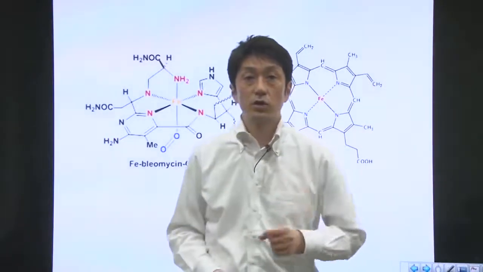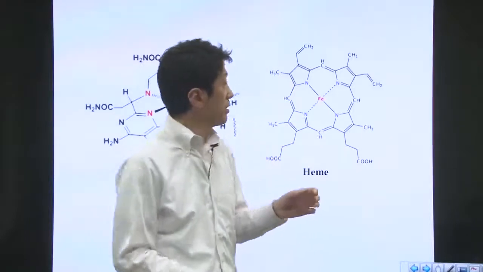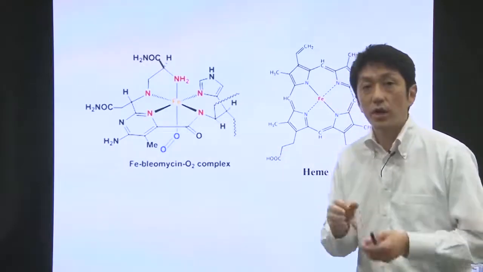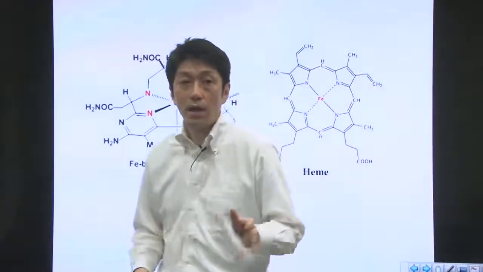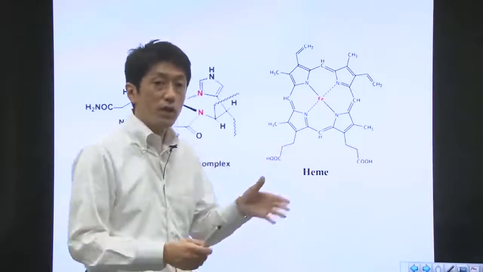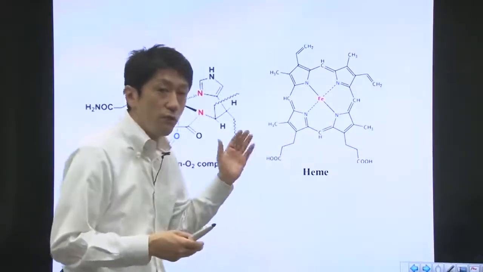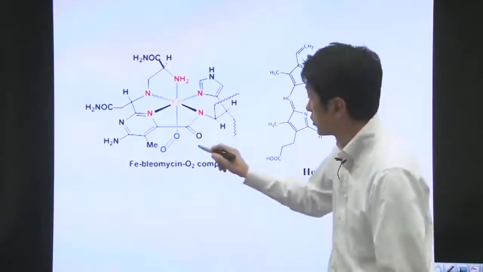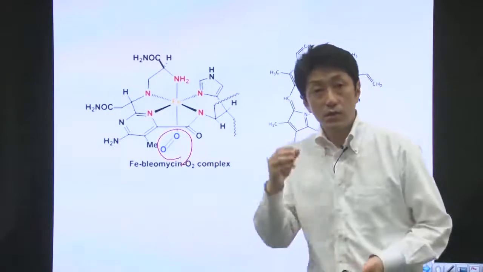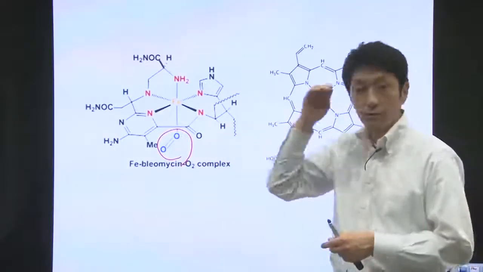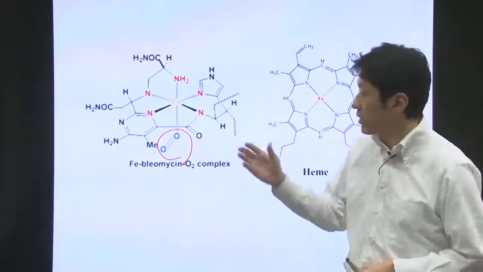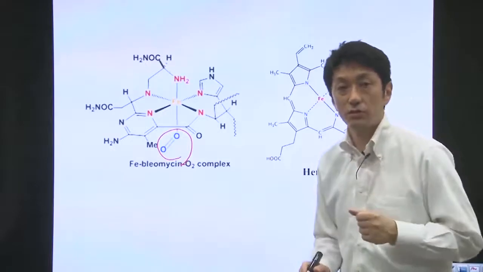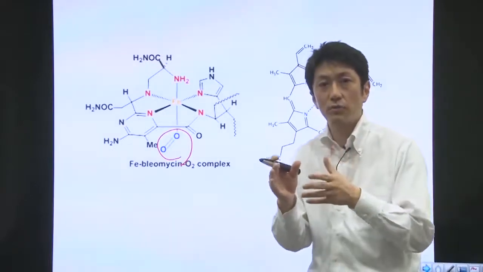Then here is the structure of an iron bleomycin complex right here. This structure is analogous to that of heme in your blood to transport oxygen molecules. In fact, the iron bleomycin complex interacts with oxygen and is oxidized to a ferric ion. The reaction generates superoxide or hydroxyl radicals which abstract the hydrogen atoms from the DNA backbone.